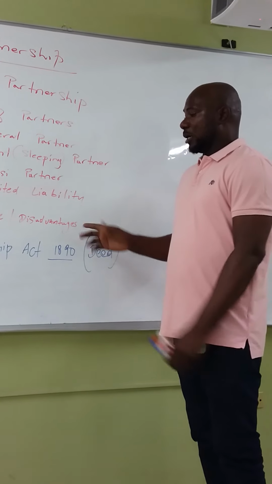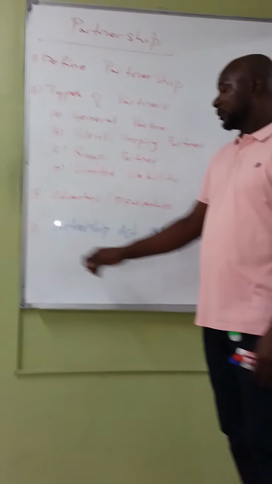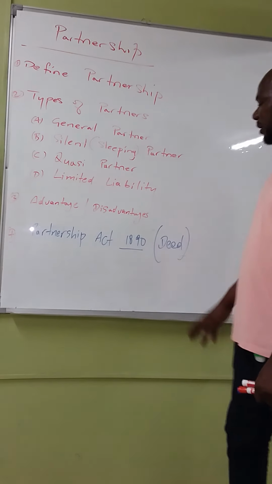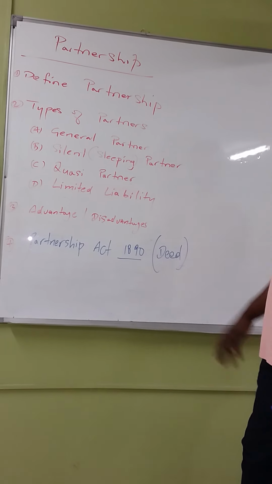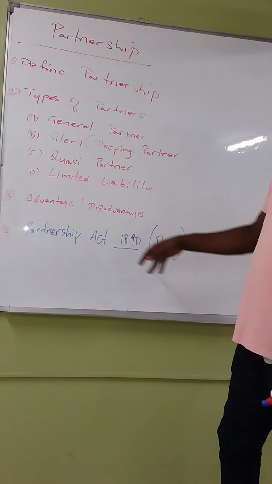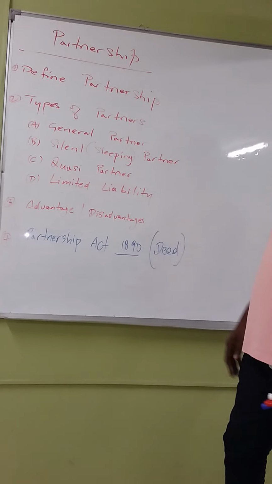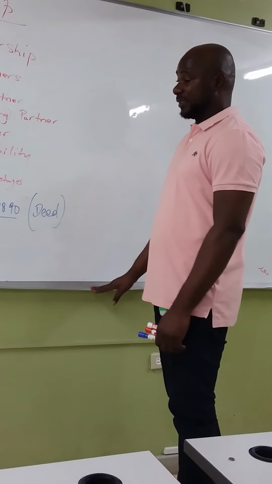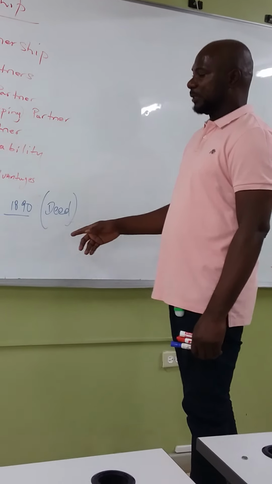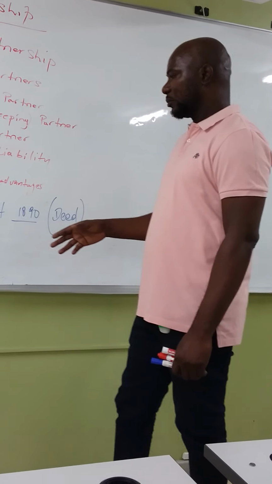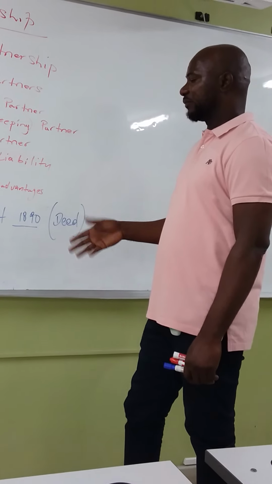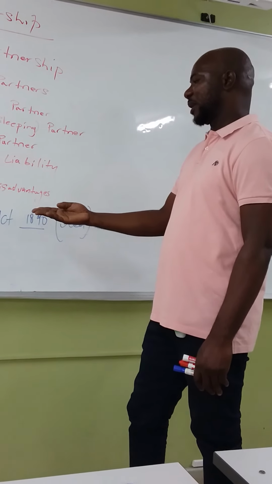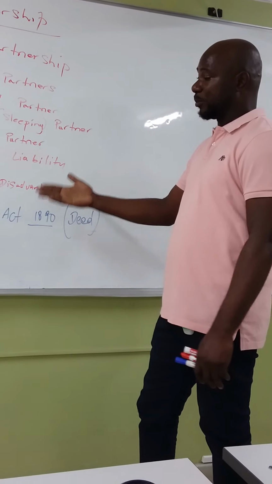Alright, we want to move on to what is known as the Partnership Act. The Partnership Act of 1890, otherwise making reference to the Partnership Deed. So if ever you're speaking about the Partnership Deed, it's the same thing, which is the Partnership Act. Now the Partnership Act states several things, and it is used by partners if there is no agreement. So if there is no agreement between partners, they can allude to the Partnership Act as their reference or their point of guide.